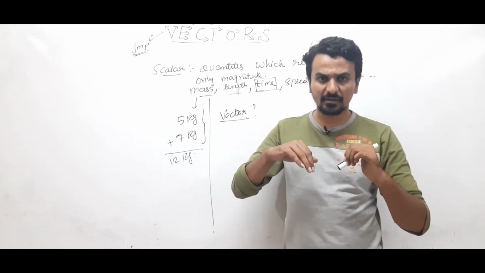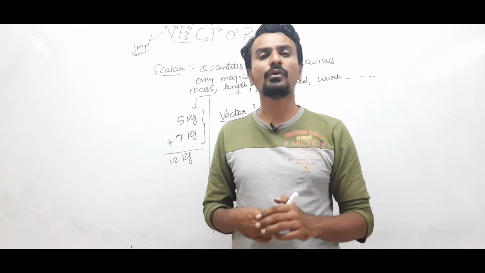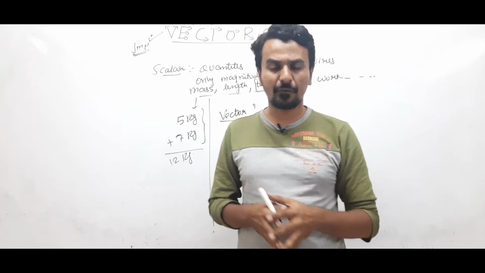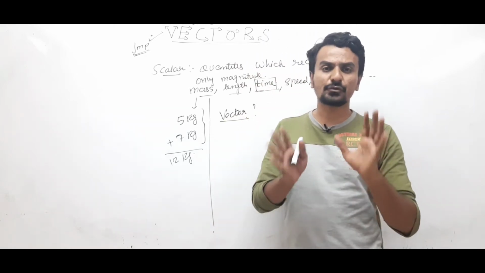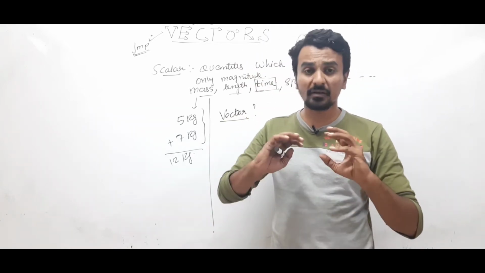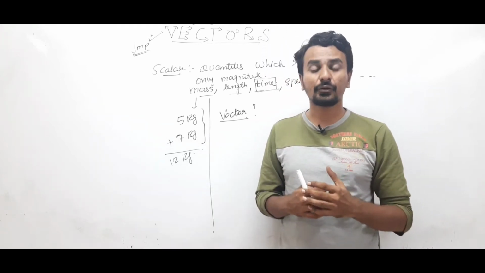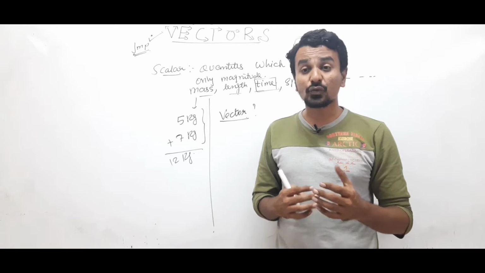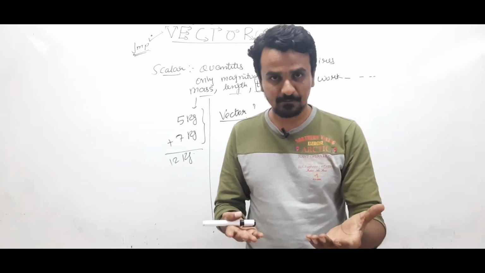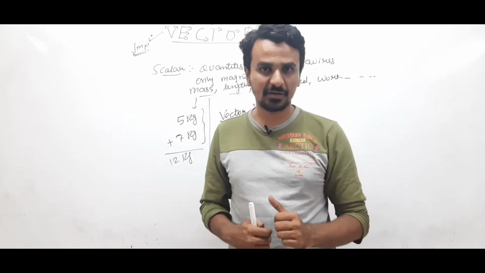Right? Suppose your cousins are saying you to bring ice cream for them, and the ice cream shop is 2 kilometers from your home. This is what the cousin says, right? So the question that arises is, you will definitely ask them 2 kilometers in which direction? 2 kilometers in which direction?